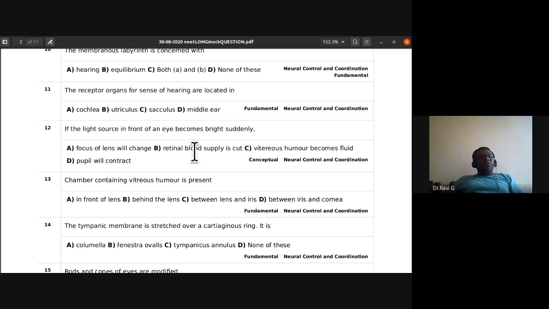If the light source in front of an eye becomes bright suddenly, what is going to happen? A, focus of lens will change. B, retinal blood supply is cut. C, vitreous humor becomes fluid. D, the pupil will contract. What will happen if suddenly the light source becomes bright? What is the answer? Pupil will contract. Very true. D is the right answer. Pupil will contract. That is what is going to happen whenever a bright light suddenly falls on the eye.